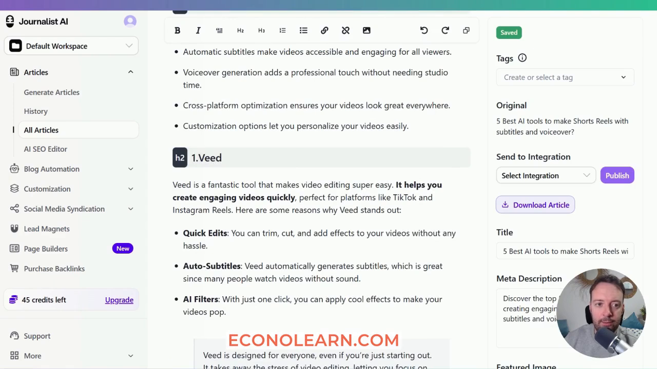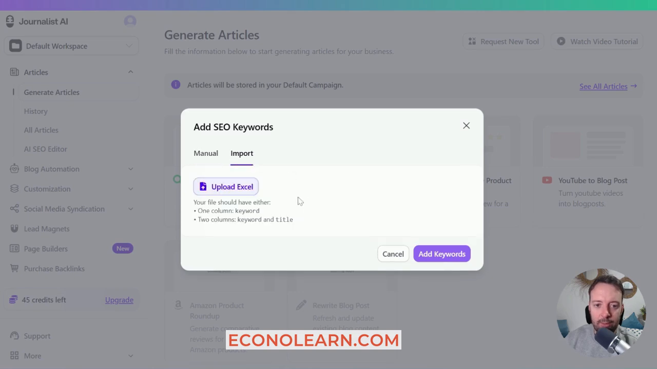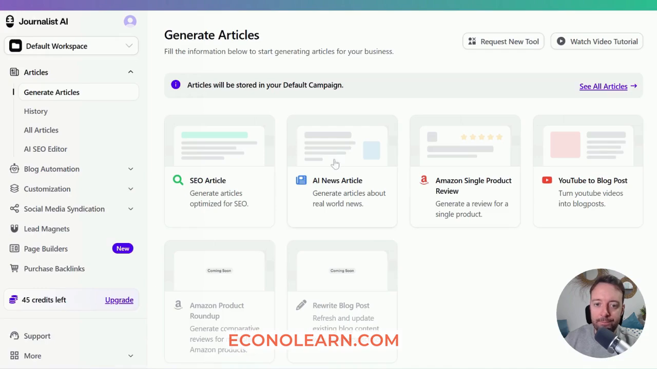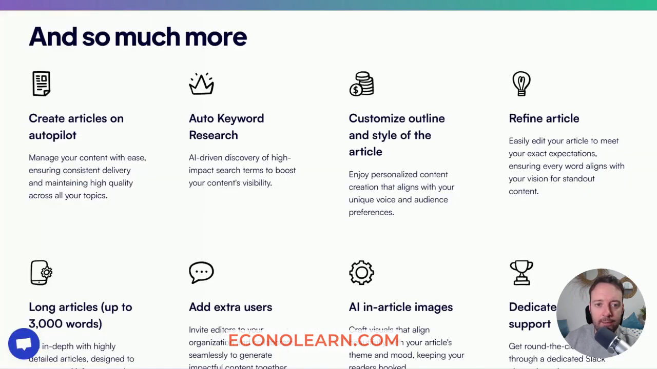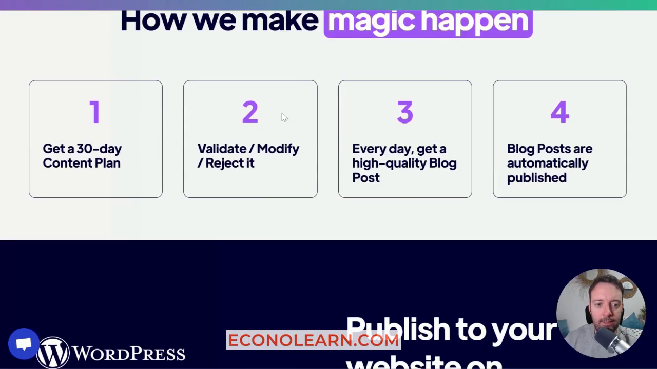What we need to do is still come up with the topics for this one. When you have the automation set up, you just go to import all of your keywords, add your keywords this way, right? That's Journalist AI, and another one that I recommend is called Outrank. It gives you a 30-day content plan, right?